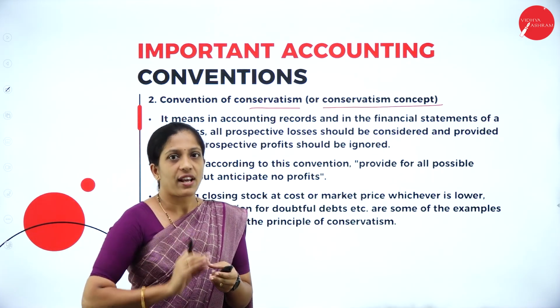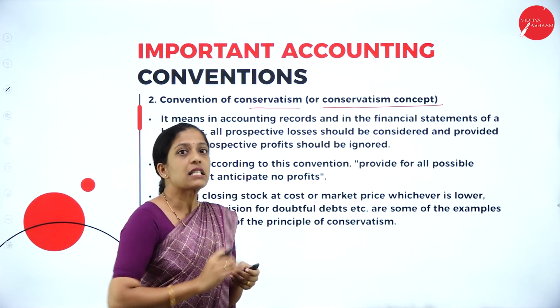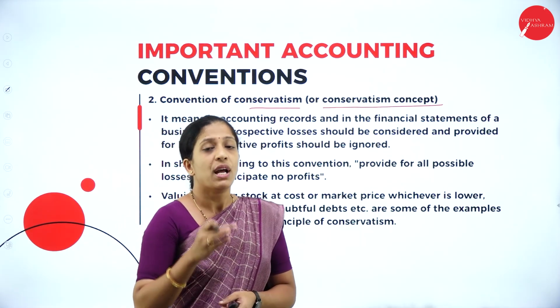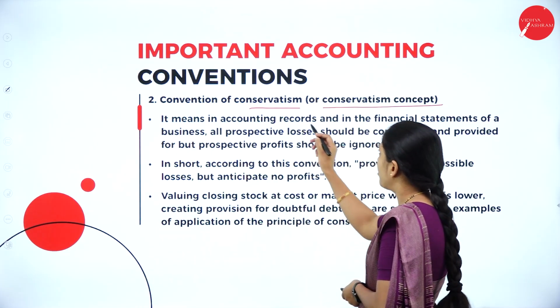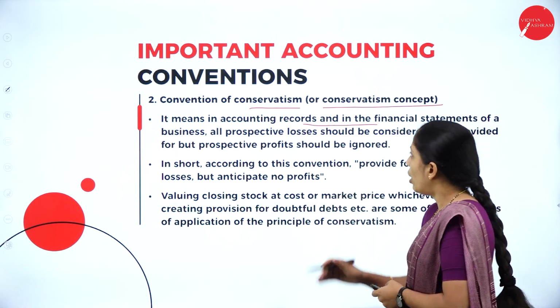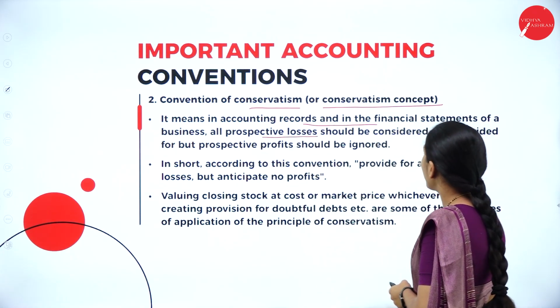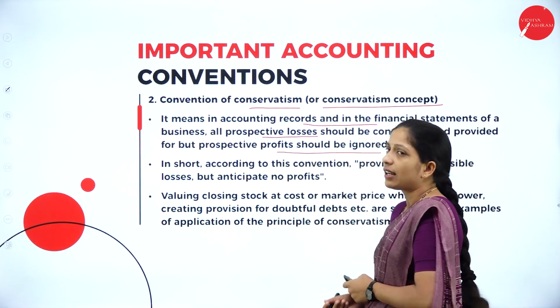To face the future uncertainties, be prepared for the worst. That is the convention of conservatism. Play always on the safer side. It means that in accounting records and in the financial statement of a business, all prospective losses should be considered and provided for, but prospective profit should be ignored.